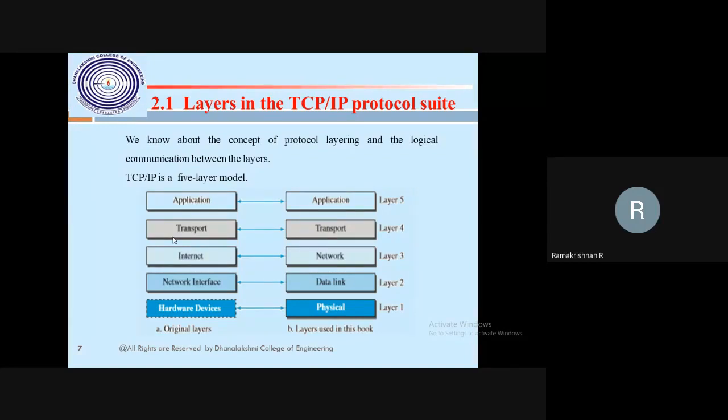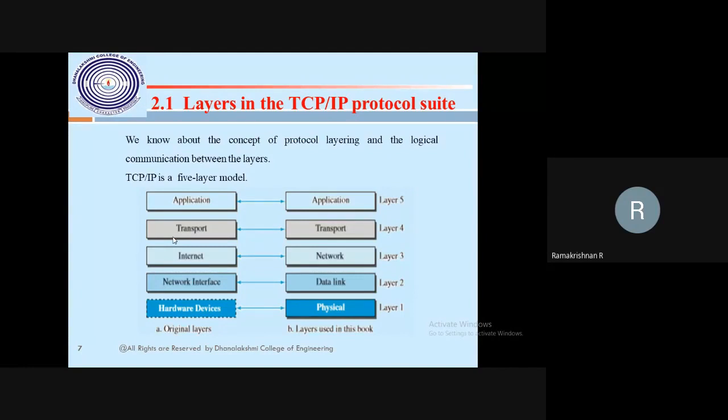Transport layer: whatever message I am transferring, audio or video, whatever it is, will be encrypted, decrypted, and appropriately transported from the application layer to the network layer. The transport layer does that type of role. Already we know there are 5 layers. The third layer is the network layer. Sometimes we call it the internet layer. There the IP, internet protocol, is running.